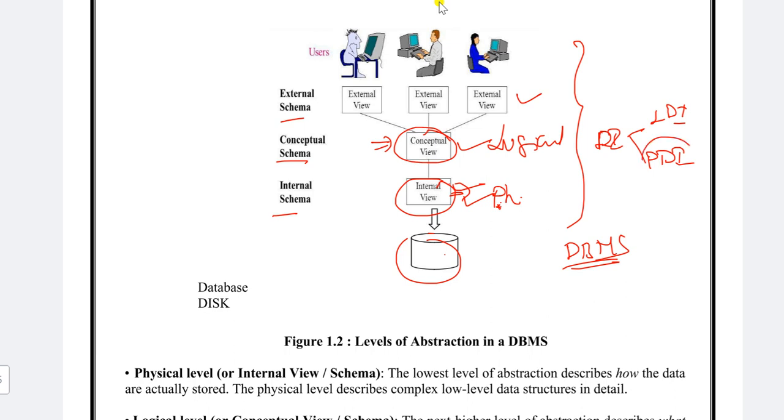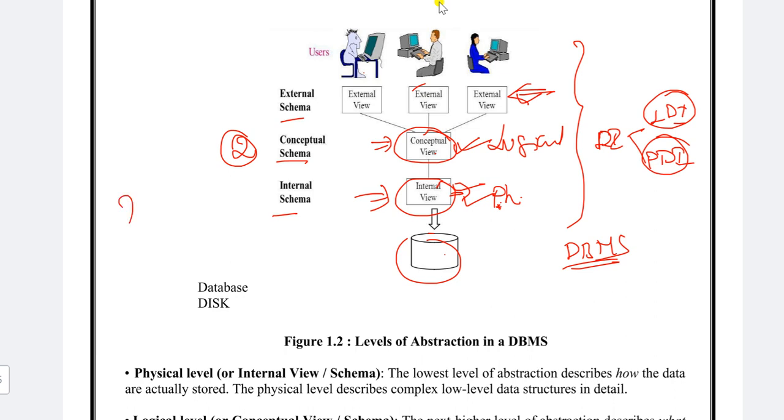That is physical data independence, and it does not change the external view either. And what is logical data independence? The second level is the logical level, or conceptual view. If any changes occur at the logical level, it does not affect the physical level or the external view. That is logical data independence.